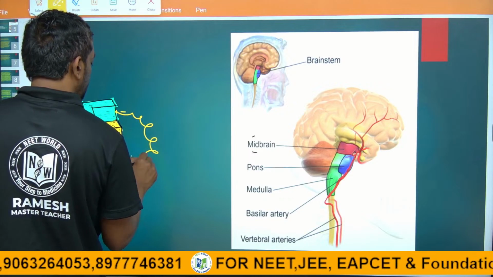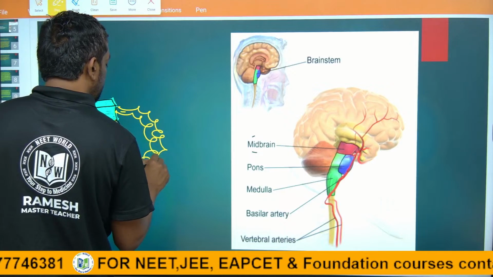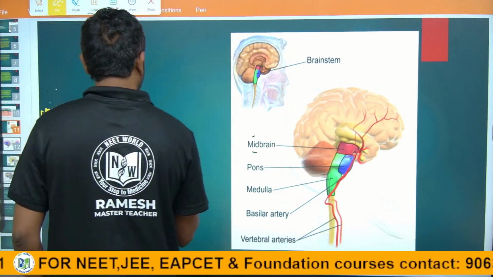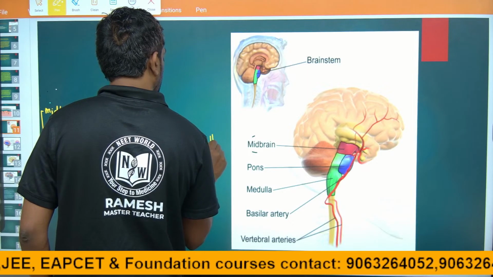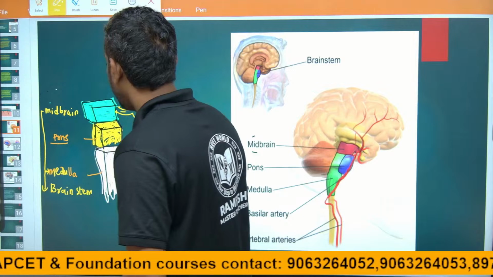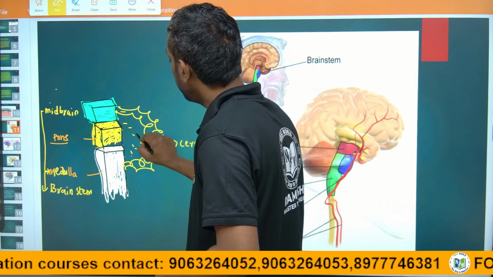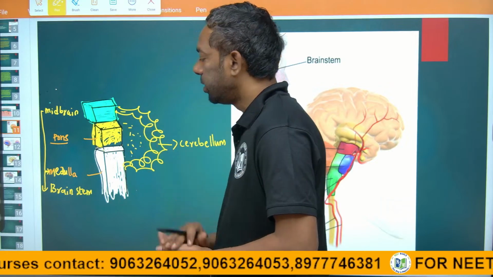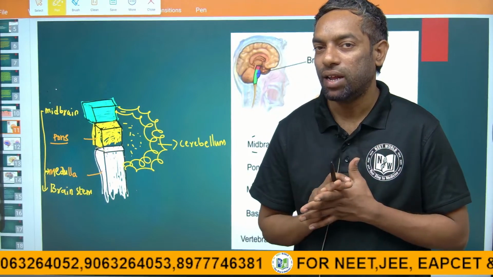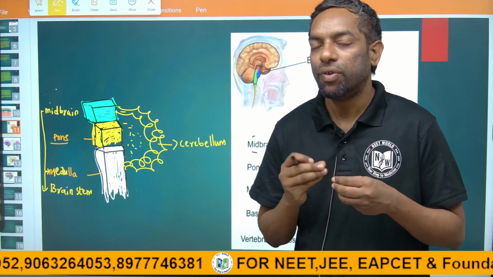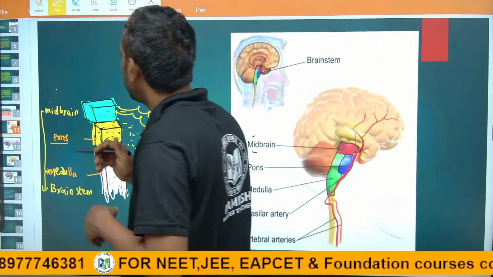This is the cerebellum. In the cerebellum, there are two lobes. Guys, just look into this. This is the cerebellum and this is the brain. There is a fluid in the brain. In the entire brain, there is a fluid we call cerebrospinal fluid.